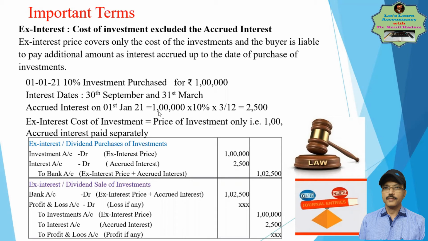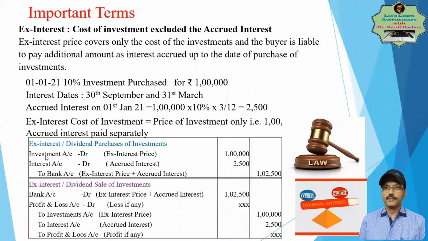So let's understand the same example. You purchase 1 lakh interest investment on 1st Jan, and the last interest date was 30th September. So from 30th September to 1st Jan is 3 months. The accrued interest, which we have already calculated, is 2,500: 1 lakh at 10% for 3 months. So the price of that investment would be 1 lakh plus 2,500, so 1 lakh 2,500 would be the cost of investment.